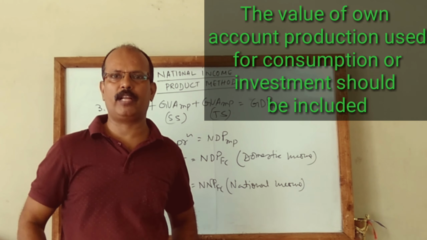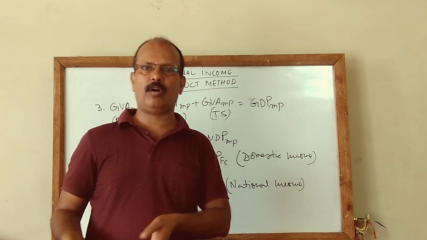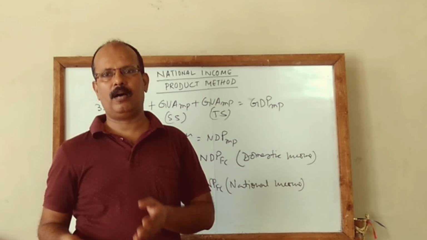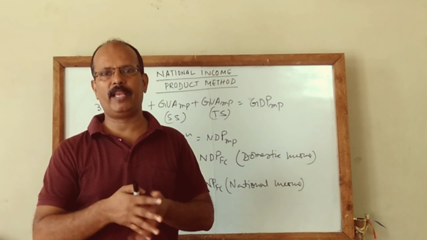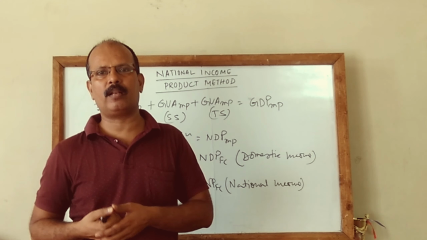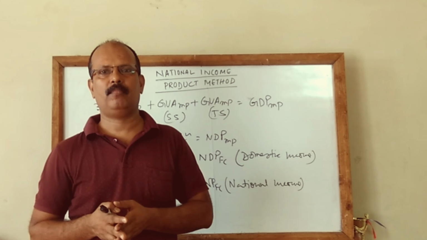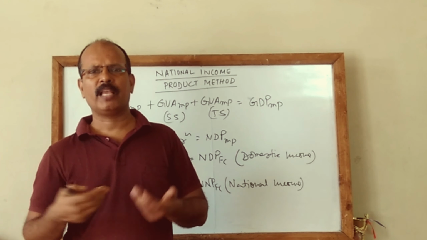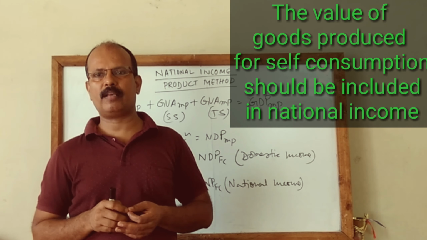Say for example, one factory is constructing a boring well for drinking water for its own use, it will be included. A household, an individual family, is digging a well for water, that should be included in national income.